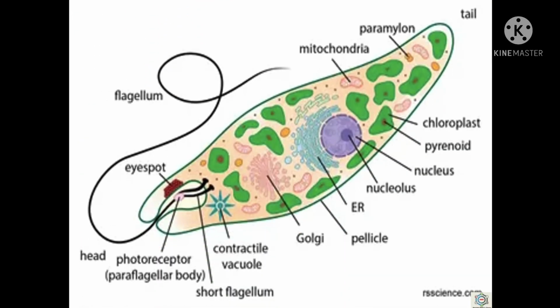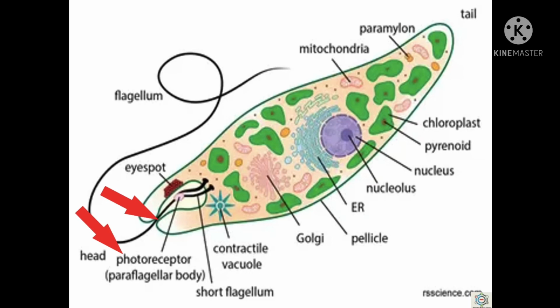In the biflagellated forms, like in the case of Euglena, the two flagella arise from their respective basal granules inserted in the cavity of the cytopharynx. The two flagella join with each other at a swelling called paraflagellar body. Here you can see the photoreceptor or paraflagellar body, which is like a swelling.